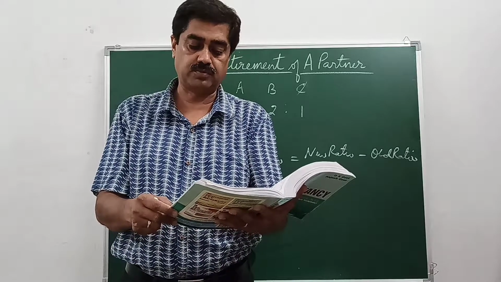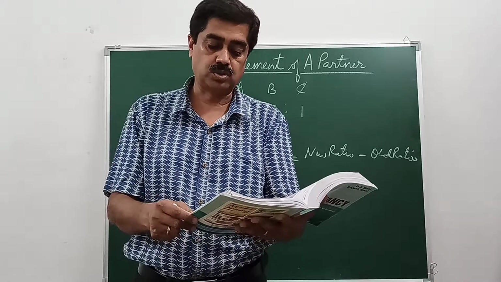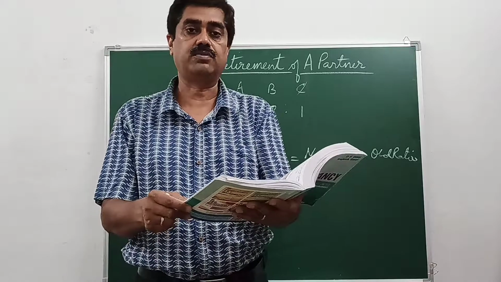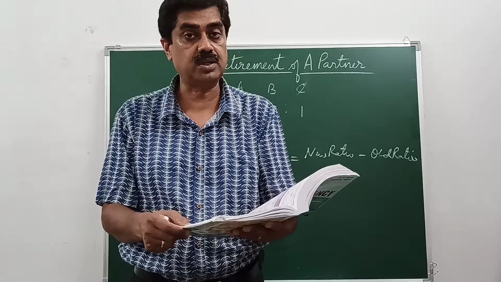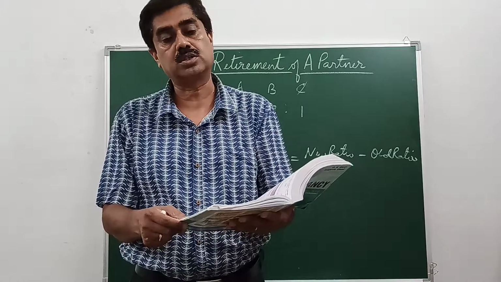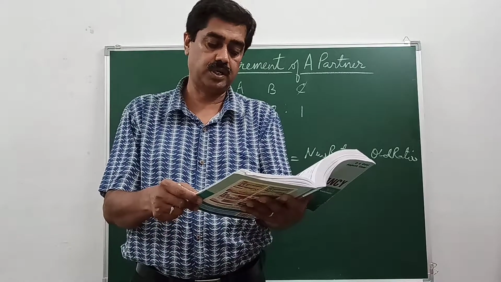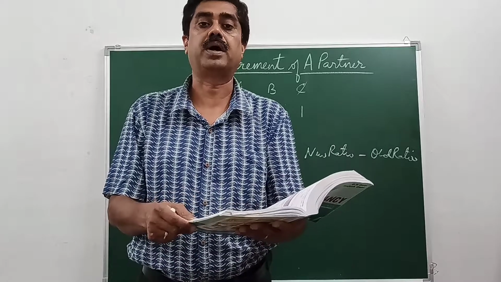Profits ending 31st March were 2018: 1,20,000, 2019: 1 lakh, and 2020: 95,000. So we'll have to find goodwill by average profit method, and from that we'll find out what is the goodwill of the retiring partner. Pass journal entries, give capital accounts and the balance sheet of the remaining partners.